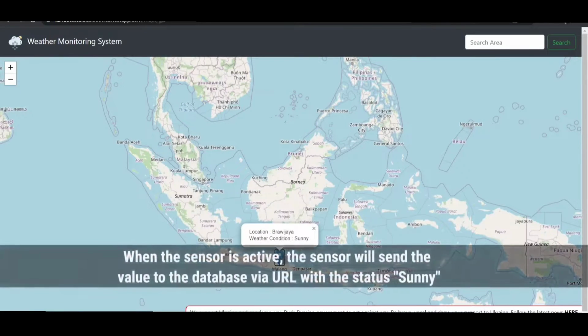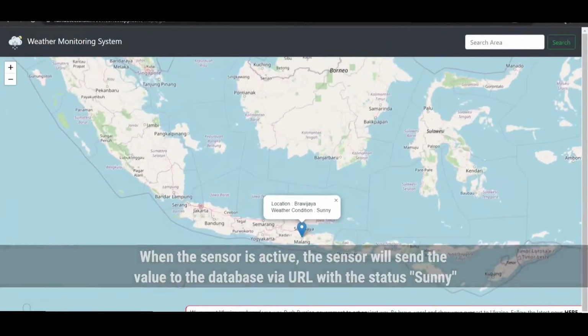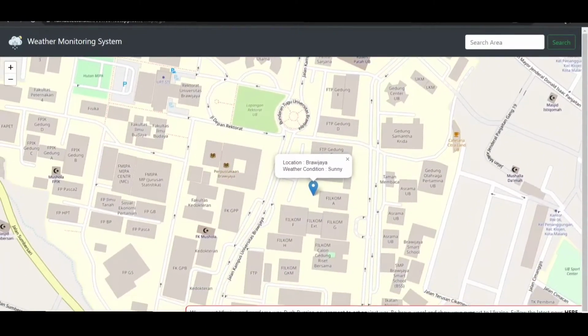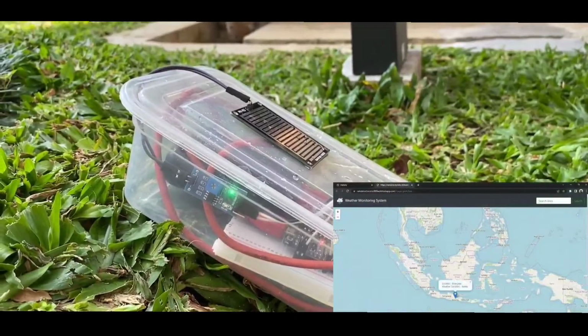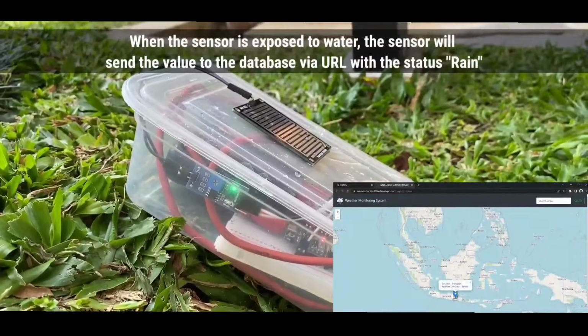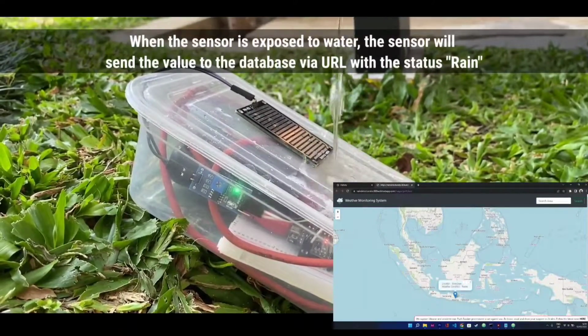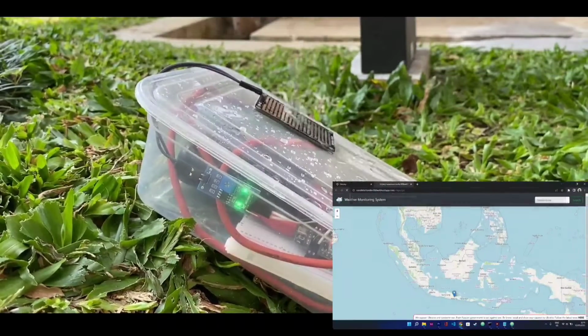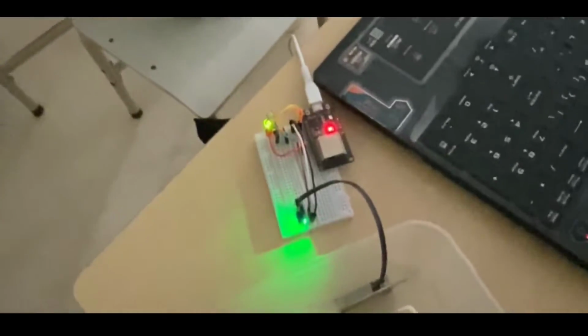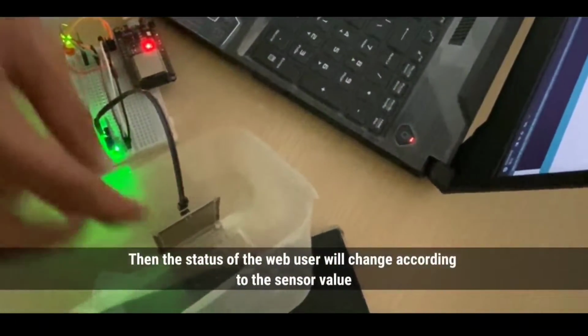When the sensor is active, the sensor will send the value to the database via URL with the status sunny. When the sensor is exposed to water, the sensor will send the value to the database via URL with the status rain. Then the status on the web user display will change according to the sensor value.